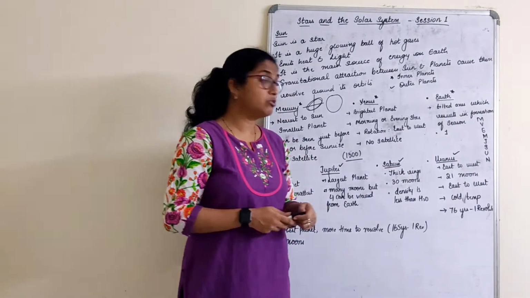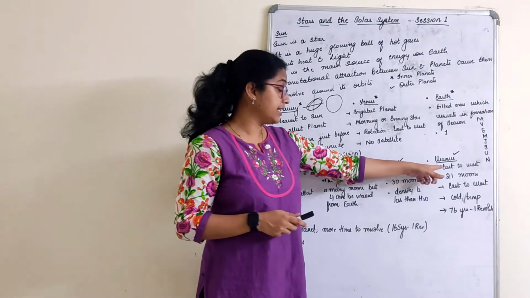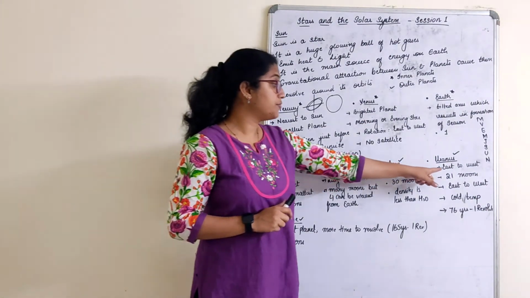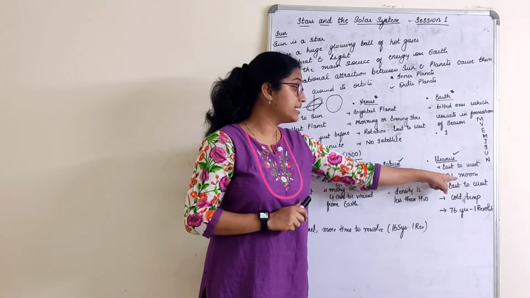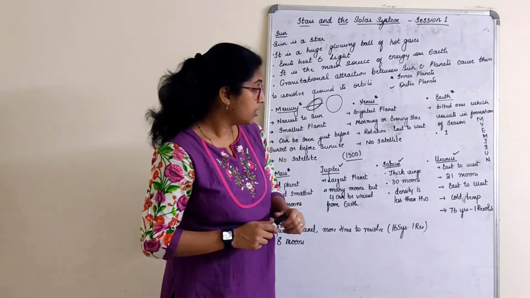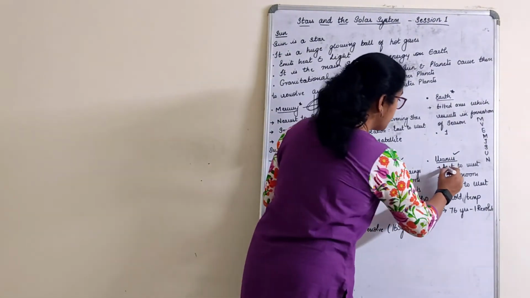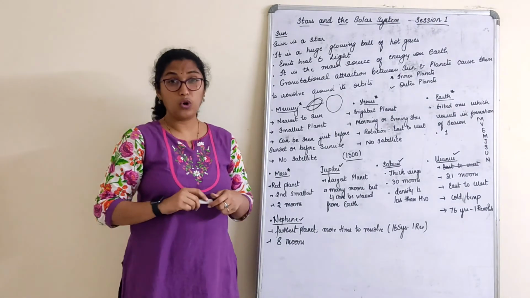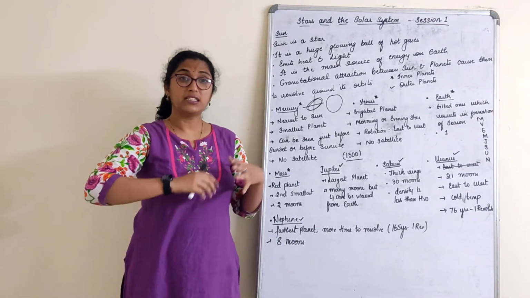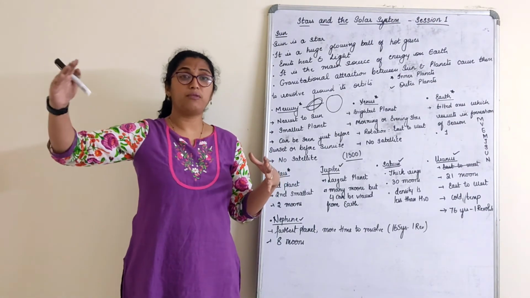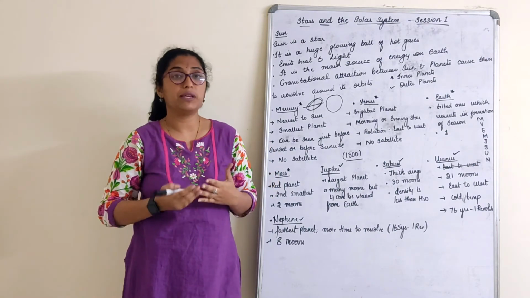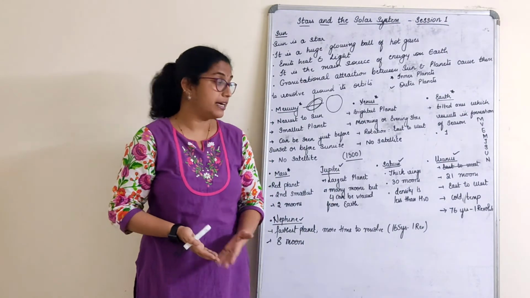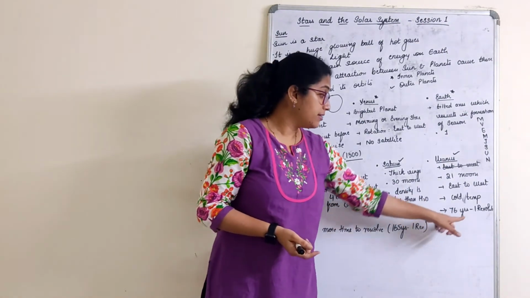The last outer planet, I'm sorry, not last, the second last is Uranus. Uranus's rotation is also from east to west. It has 21 moons. Oh, I think I have written it twice. It has 21 moons and of course it has a cold temperature. Why? As the planet moves away from the sun, the temperature will be cold. As the planet comes closer to the sun, the temperature will be high. Just look at this.